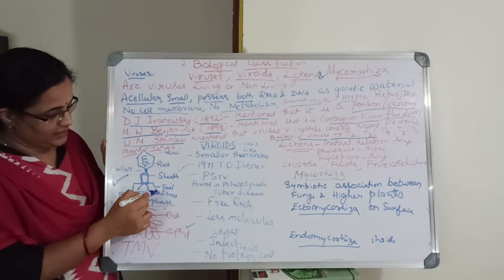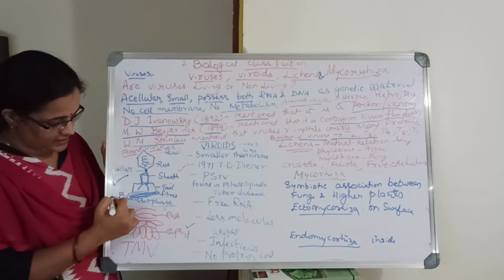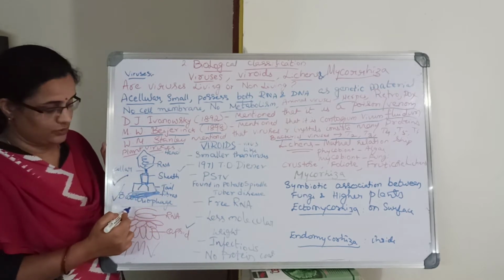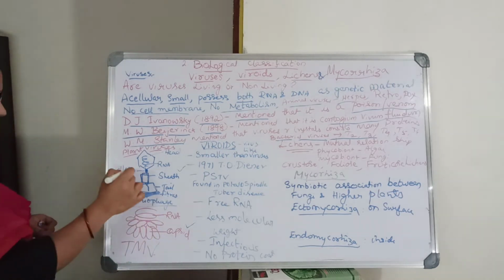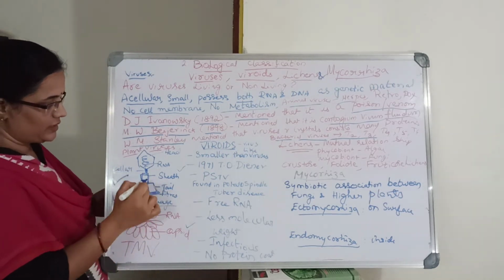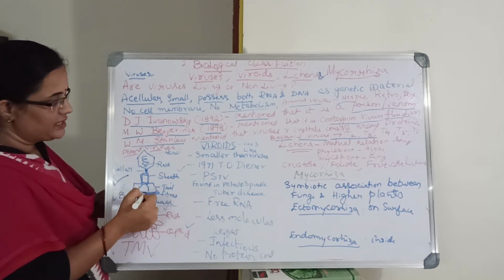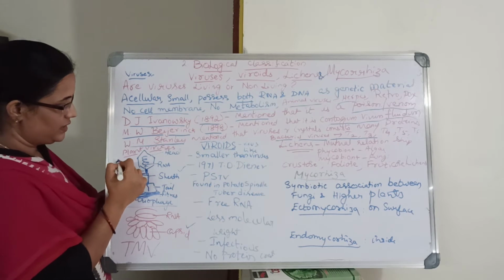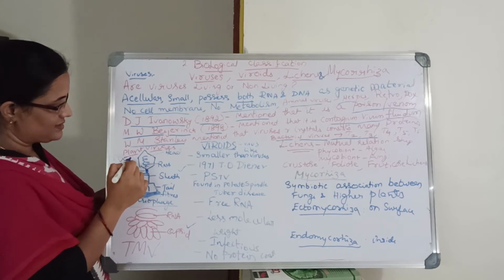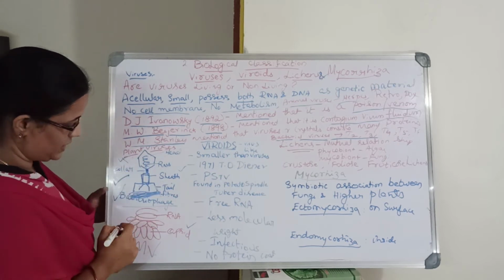So they are bacteria plus virus, bacteriophage. That is why this is called bacteriophage. It enters into the bacteria, releases its genetic material into the DNA, and this will cause infection. In further classes we will learn about this specifically.